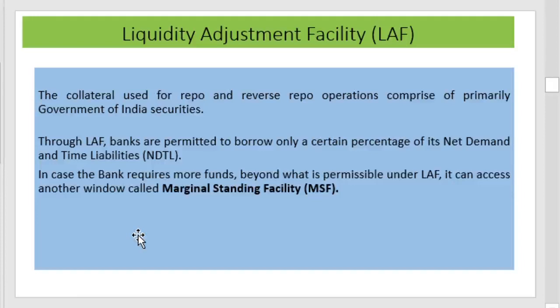Through liquidity adjustment facilities, banks are permitted to borrow only a certain percentage of net demand and time liability. In case a bank requires more funds than is permissible under the liquidity adjustment facility, it can access another window called the marginal standing facility.